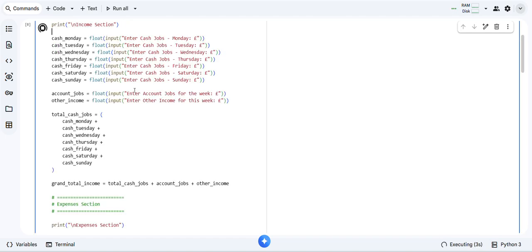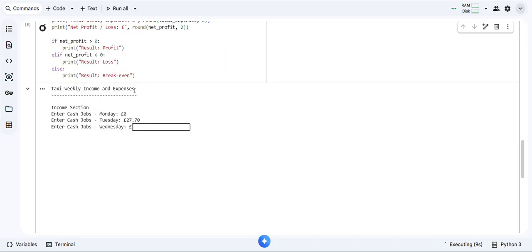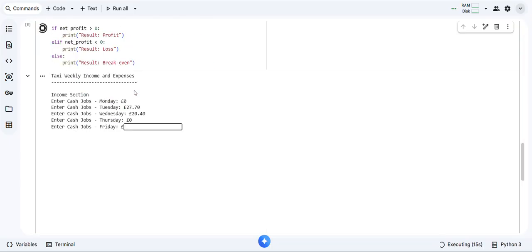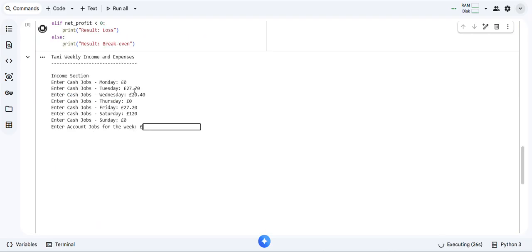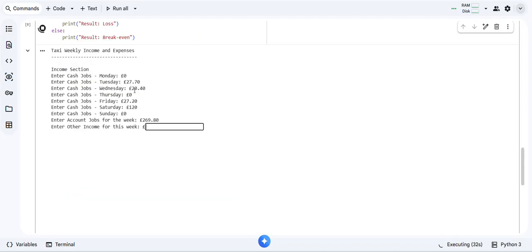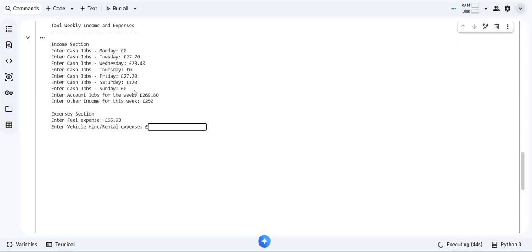It's asking me for my weekly earnings. Let's enter it in. That's all my cash jobs. Now my account job is going to be here. Then my other income, if I give my vehicle on rent for daytime. Now my total weekly fuel cost. That's 0.